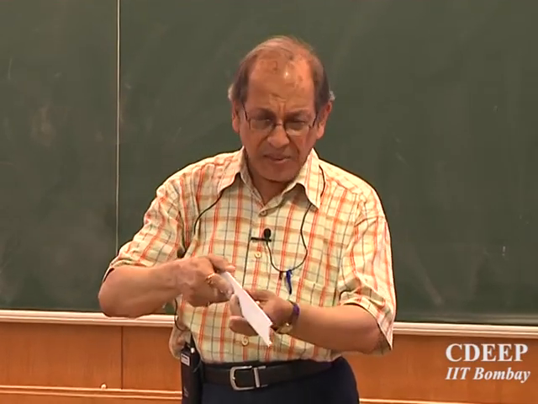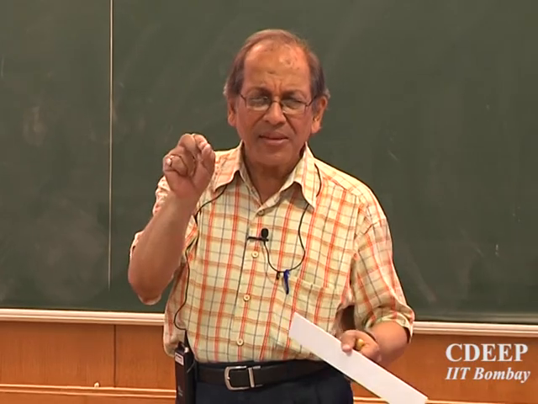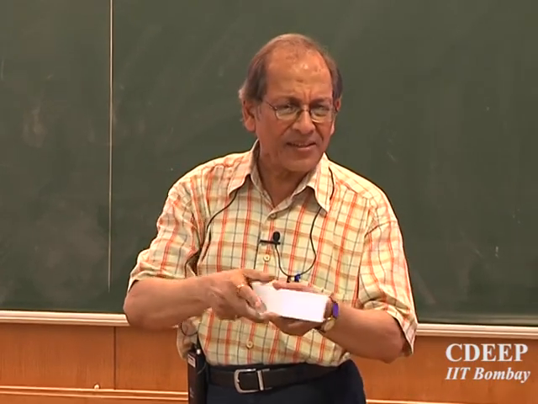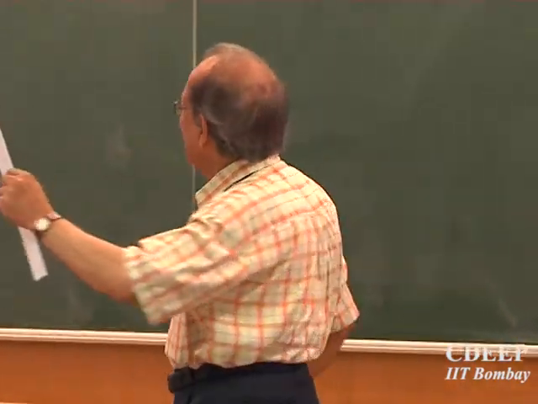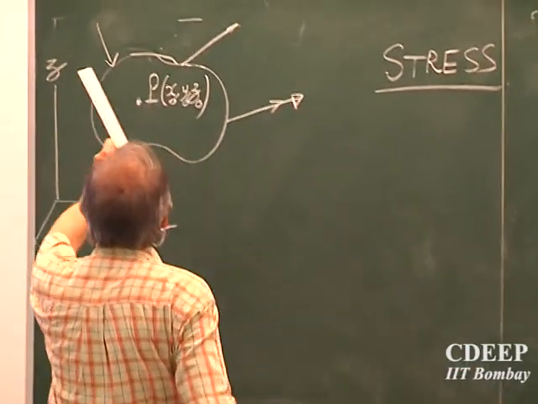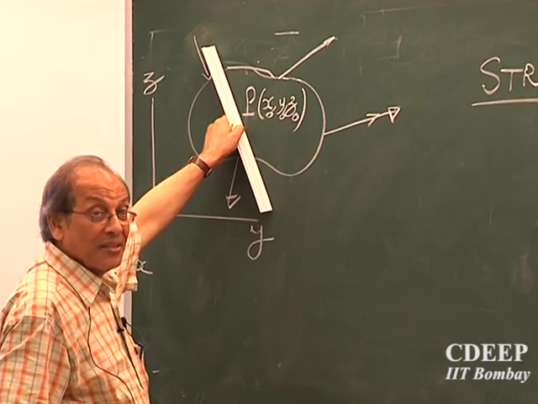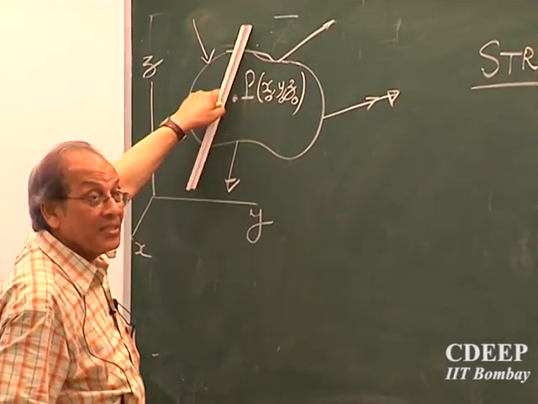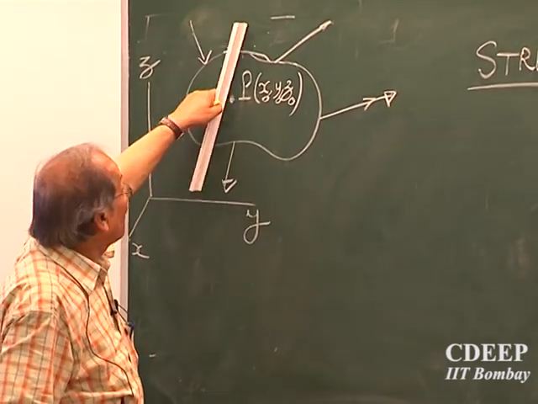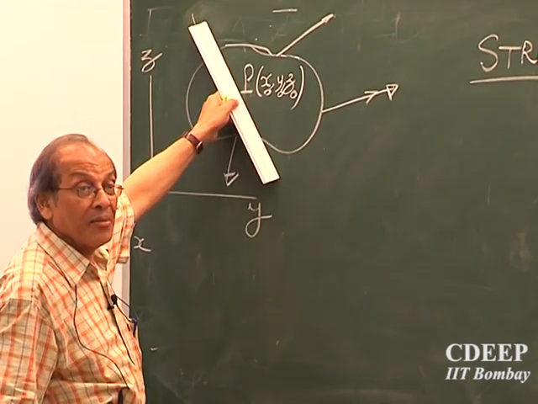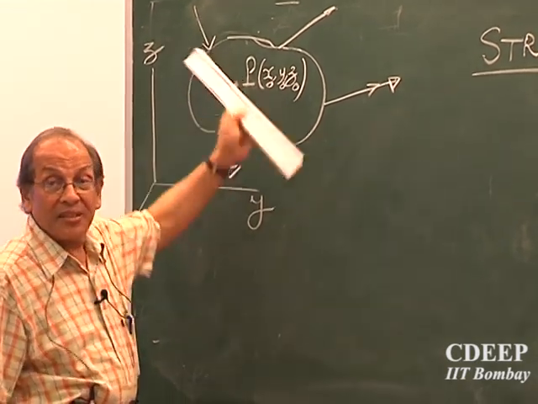So a sheet of paper slightly having a small thickness is a plane. So take a plane and cut this body into two parts. Then you will say, sir, how to cut? I can have infinite orientation. Yes, I can have infinite orientation passing through the same point and still cut the body.